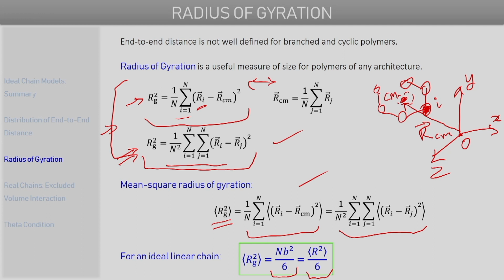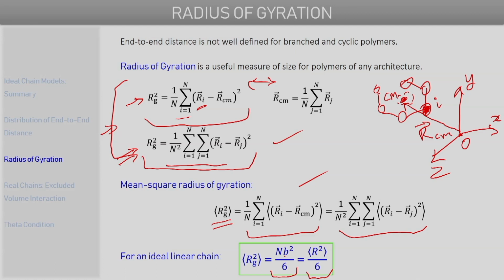Here the capital N and the small b represent the number of bonds and the bond length of the equivalent freely jointed chain. So capital N is the number of Kuhn monomers and small b is the Kuhn length of the equivalent freely jointed chain corresponding to any ideal chain that we are considering.